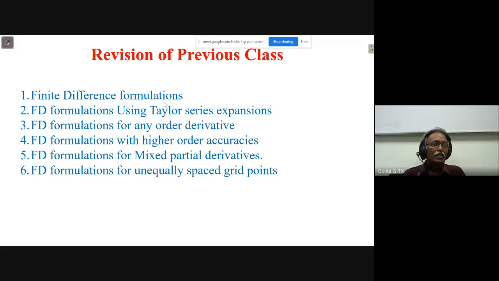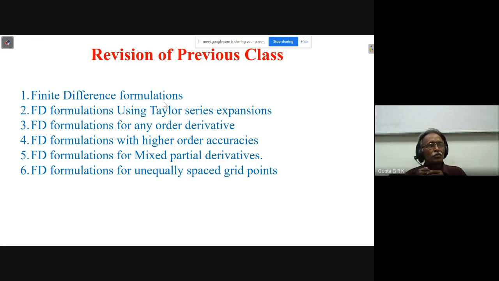And if you want to increase the order of accuracy, then if I want a first order derivative with second order accuracy, the second order derivative with first order accuracy is to be substituted there. If I want a first order derivative with third order accuracy, I have to put the third order derivative with first order accuracy and the second order derivative with second order accuracy. You have to substitute in the expression so that I can get the first order derivative with third order accuracy. As I told, we will not be interested in very high order accuracies. Usually second order, at the max you may go for third order accuracy.